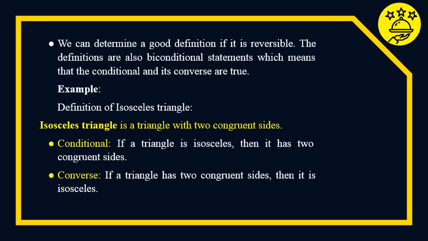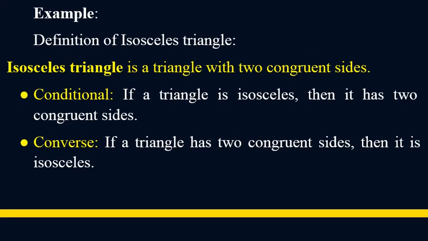We can determine a good definition if it is reversible. The definitions are also biconditional statements, which means the conditional and its converse are true. Example, definition of isosceles triangle. An isosceles triangle is a triangle with two congruent sides. Conditional statement: if a triangle is isosceles, then it has two congruent sides. The converse statement: if a triangle has two congruent sides, then it is isosceles. The two statements are both true.